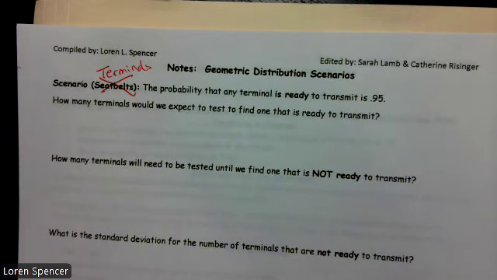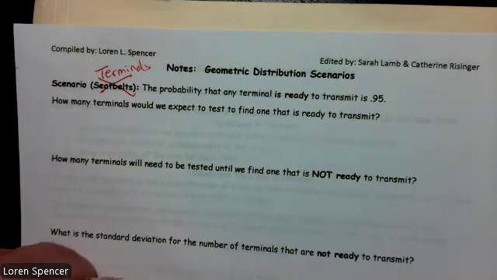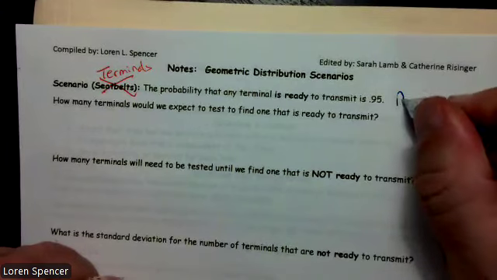This is geometric distribution, and this is terminals. It says seatbelts, but it's terminals. So the probability that any terminal is not ready to transmit is 0.95. So it looks like we have a probability of 0.95.